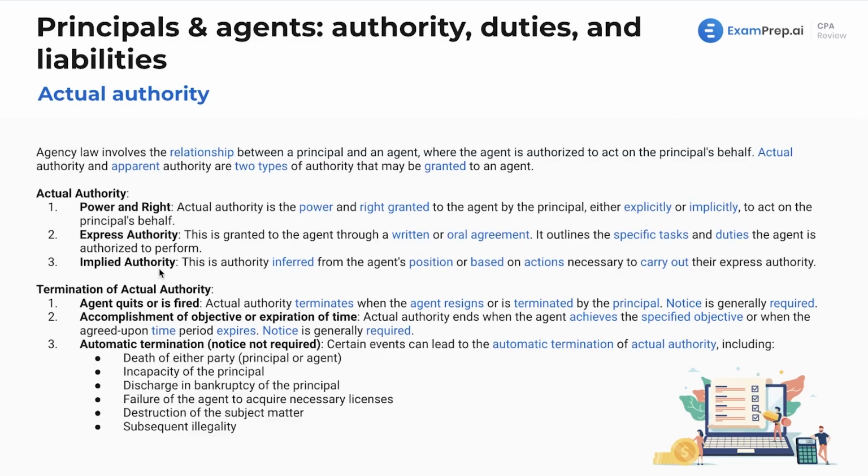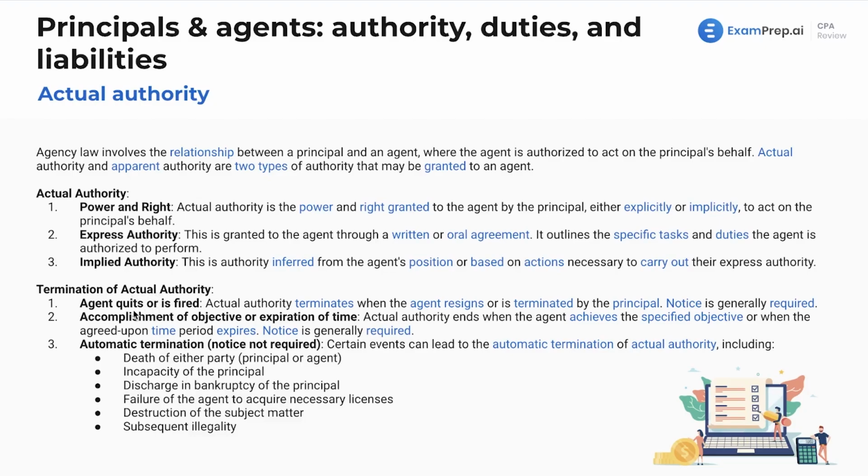Express authority, you work for an employer at an accountant firm, and they say, go complete this work paper. That's express, right? But implied authority, generally, you're probably going to need Excel to use that. So it's implied that you're going to start using the company's Excel, their Microsoft subscription to do so. I mean, there are plenty of examples. You can run through. There's so many examples of express versus implied.